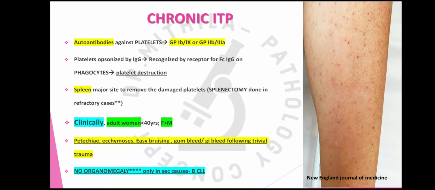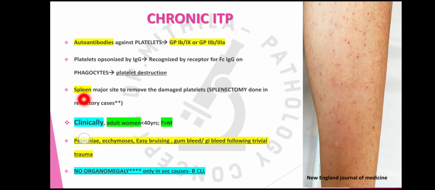Now there are two types of ITP. One is chronic ITP, the other is acute ITP. In both there are autoantibodies against platelets, GP1b9 or GP2b3A. These glycoproteins are present on the surface of platelets, and antibodies are formed against them. The platelets are opsonized by the immunoglobulins, and then they are recognized by the Fc immunoglobulin receptor on the phagocytes, and these phagocytes will cause the destruction of those opsonized platelets.